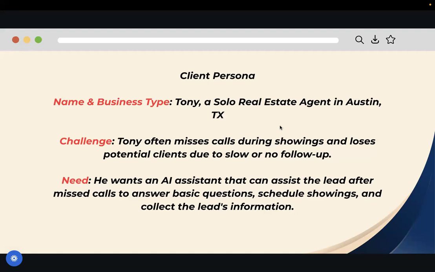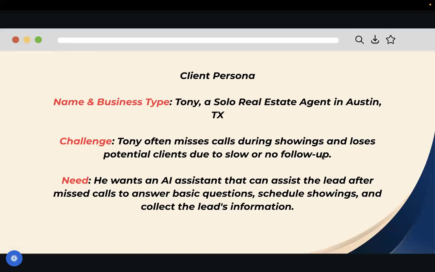All of this is going to be done without the agent having to step in. We're creating this for a busy real estate agent, so all he needs to do is set up the auto reply. I think on iPhone you can set up an auto reply when you miss a call. It can be something like, hey, I'm tied up at the moment, but my assistant can help you right away, just tap here. If the caller taps on that, boom, they are directed to this bot that can help them answer any questions they would ask Tony.